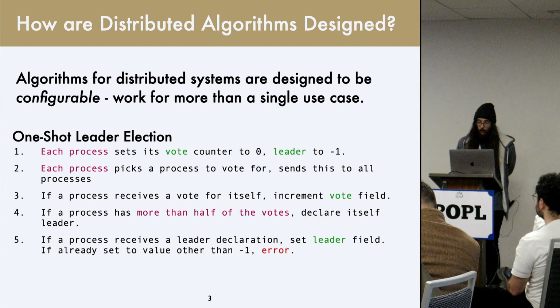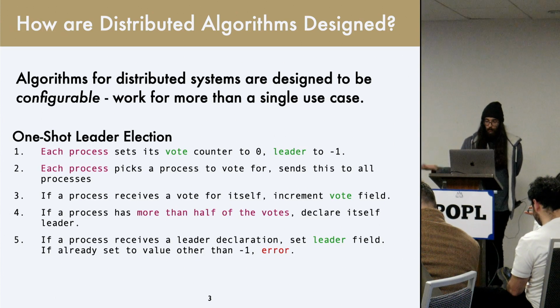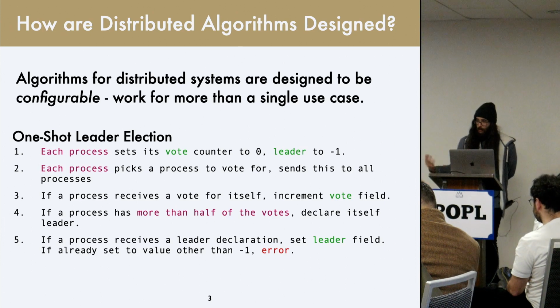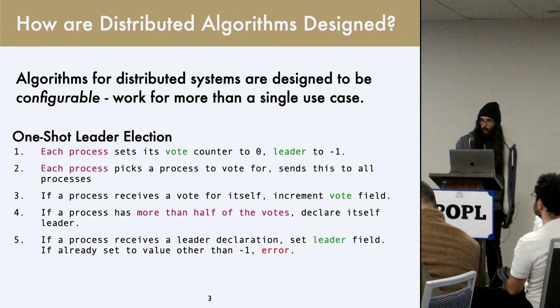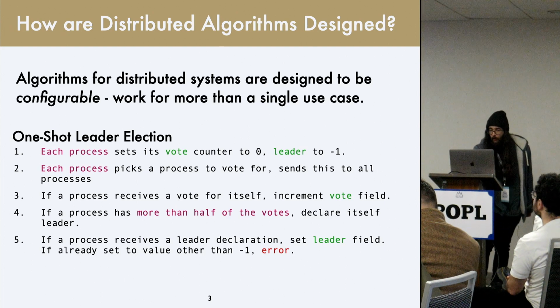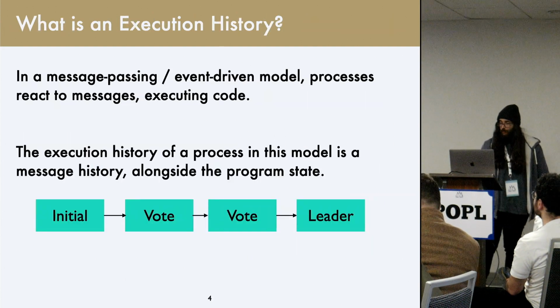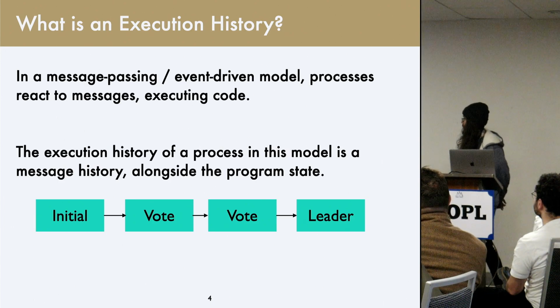Importantly, this algorithm doesn't depend on any specific system size. We want this to be general for whatever sort of deployment we're interested in. And so, with that in mind, what does an execution history actually look like in these systems?